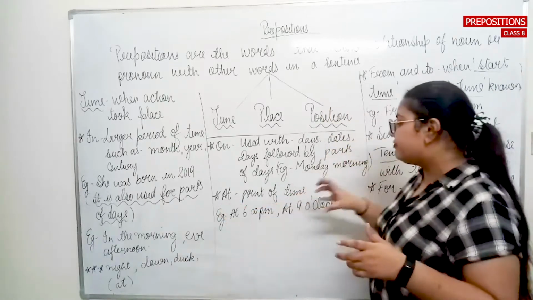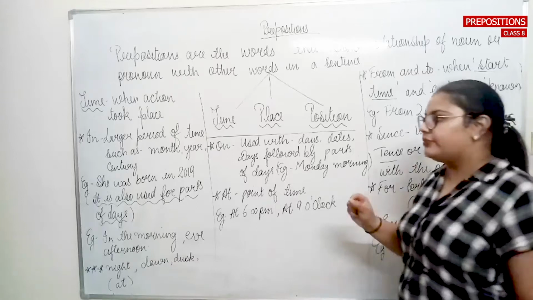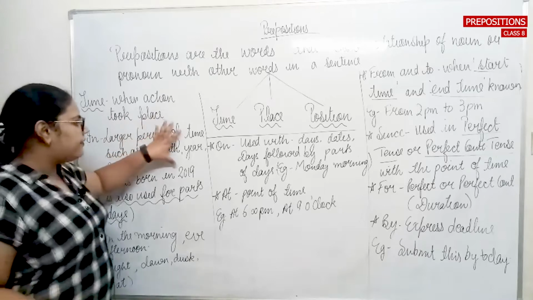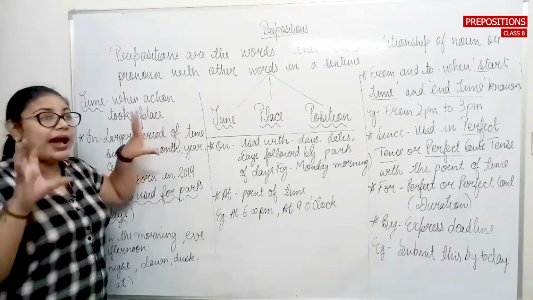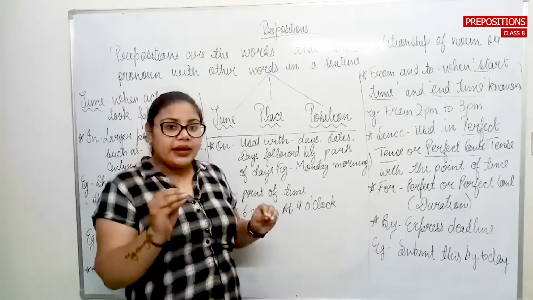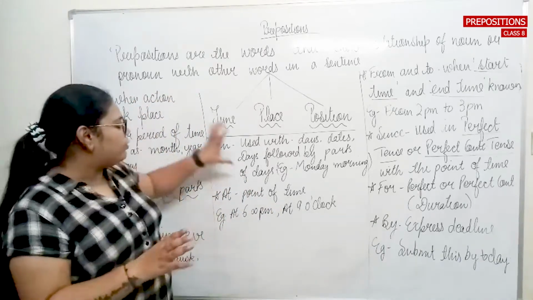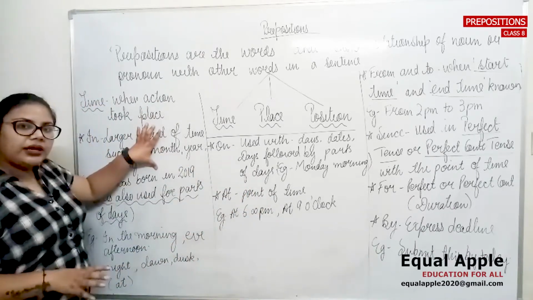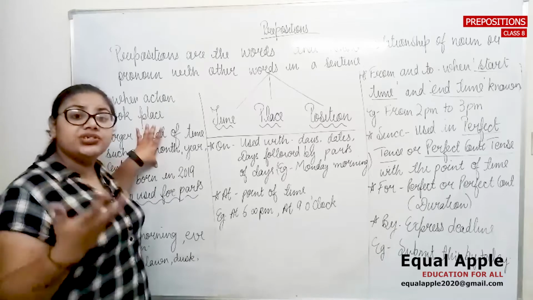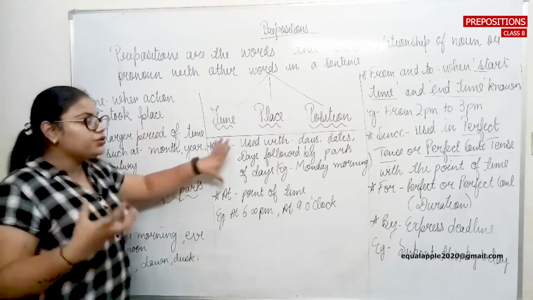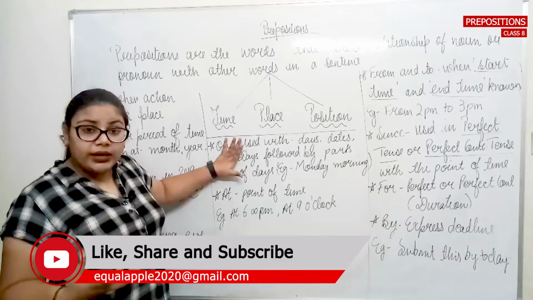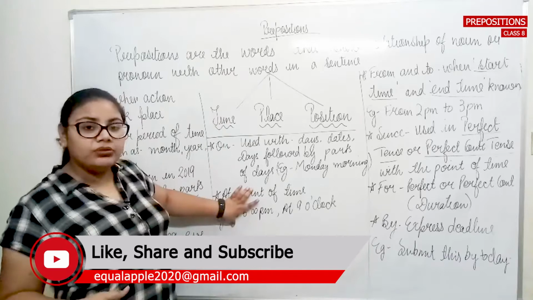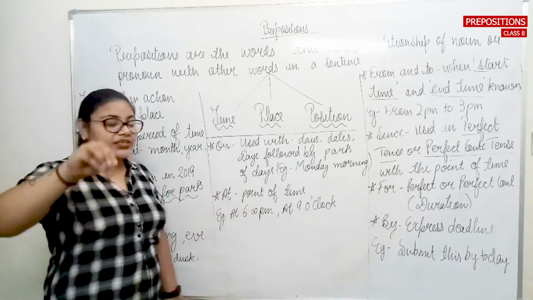Next, we have the preposition at. At defines the point of time. These three are interlinked with each other. How? Whenever I am talking about the larger period of time, I need to use in. Let us take it this way: this is the biggest, this is smaller than that, and this is smaller than this. When we talk about the biggest, we need to talk about years, centuries or months. But if I need to talk about days and dates, I need to use on. So the biggest is in, after that on, and then I will talk about at. At is a particular time.